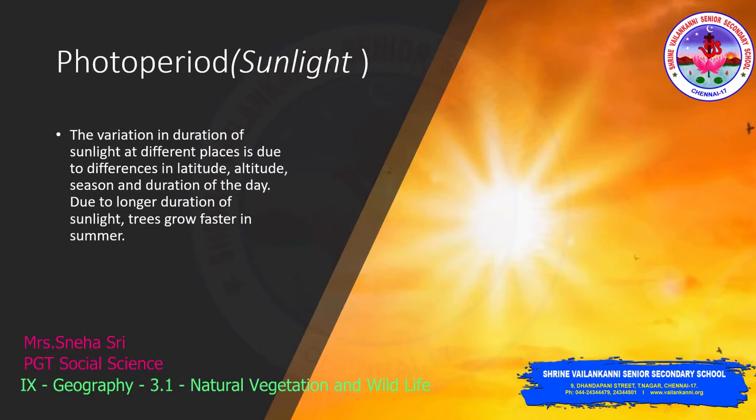Photoperiod. Photoperiod means the duration of how long the plants receive sunlight. The variation in the duration of sunlight at different places is due to differences in latitude, altitude, that is the height, season and duration of the day. Due to longer duration of sunlight, we have good growth of vegetation, both plants and trees, in the summer season.